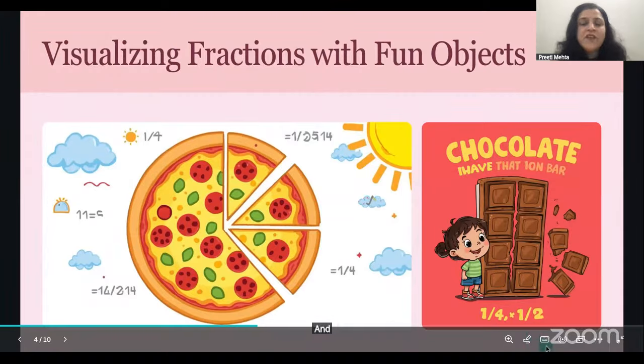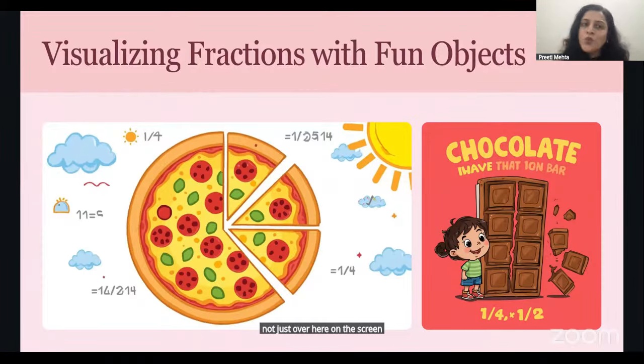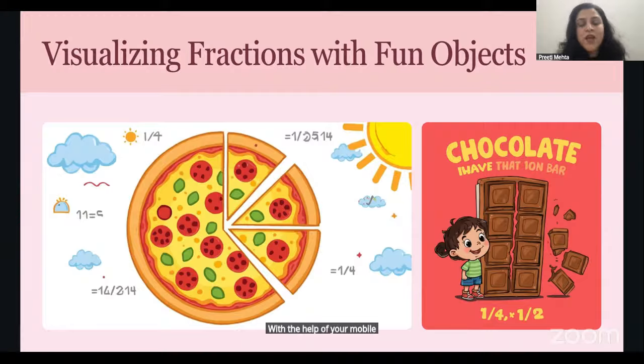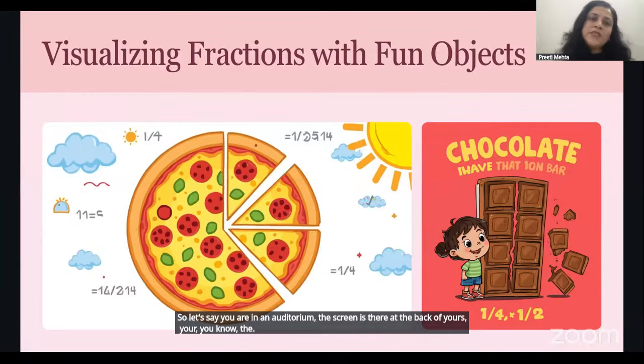And one more thing which I would like to share with all of you, that not just over here on the screen, you can use these icons. You can present a Canva screen with the help of your mobile phones as well. So let's say you are in an auditorium, the screen is there at the back of you, and the presentation is being presented over here.